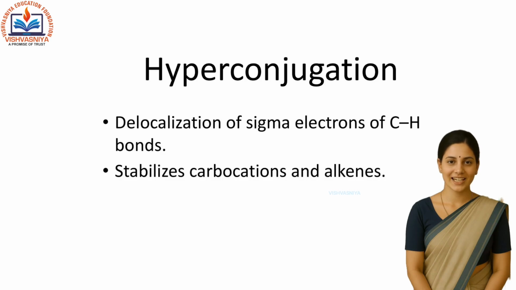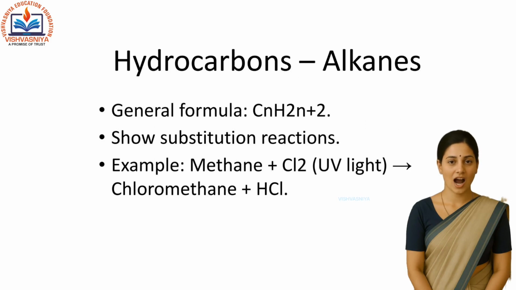Hyperconjugation is the delocalization of electrons from C-H bonds to a nearby carbocation or double bond. It stabilizes carbocations and alkenes. Now, hydrocarbons. Alkanes are saturated hydrocarbons.